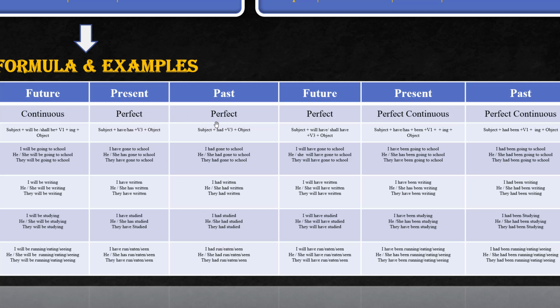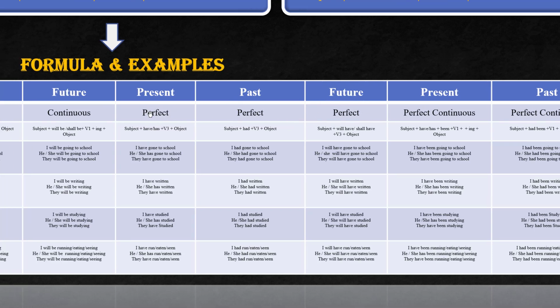Next, we'll focus on the present perfect, past perfect, and the future perfect. In the present perfect tense, we just need to add subject plus have or has. He, she, it becomes has. V3 format. Present perfect. Okay. Next, past perfect, subject plus had V3. Future becomes will plus add have and V3 object. Let's see now. V3 we should add here.